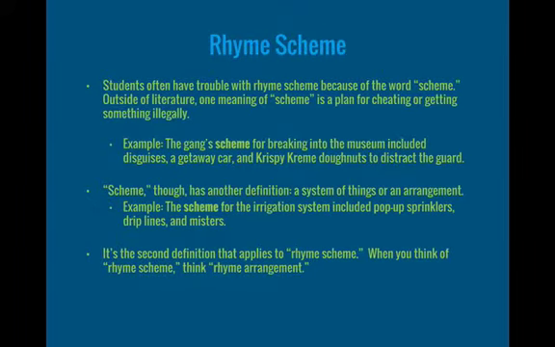So the term rhyme scheme sometimes is hard for people to wrap their heads around. So, right, the word scheme has different meanings. Sometimes scheme can mean like cheating or getting something illegally. Like the gang's scheme for breaking into the museum included disguises, a getaway car, and Krispy Kreme donuts to distract the guard. Scheme, though, has a different definition in poetry, and it refers to a system of things or an arrangement. So, for example, the scheme for the irrigation system included pop-up sprinklers, drip lines, and misters. So it's the second definition that applies to rhyme scheme. So when you think of rhyme scheme for poetry, think rhyme arrangement.